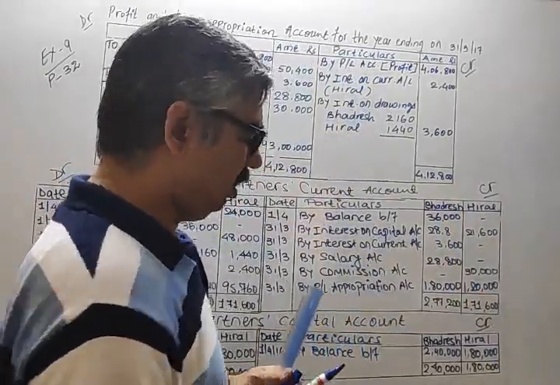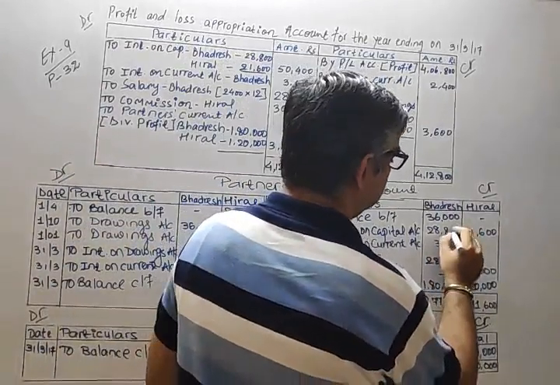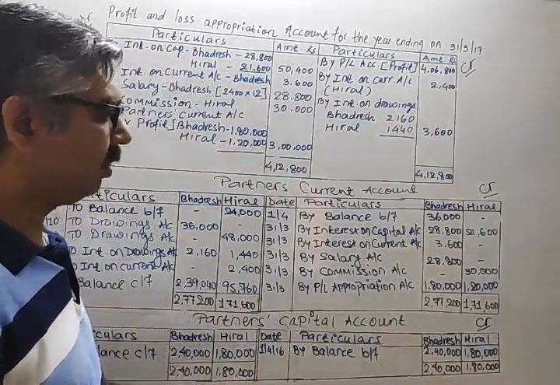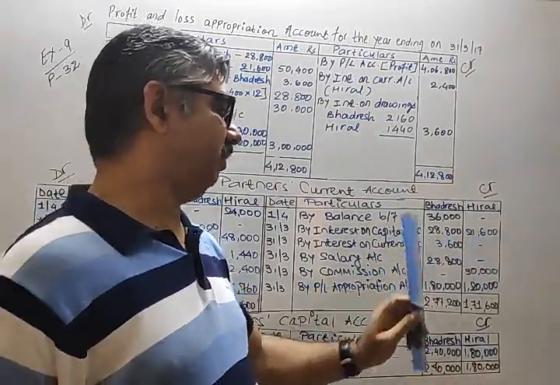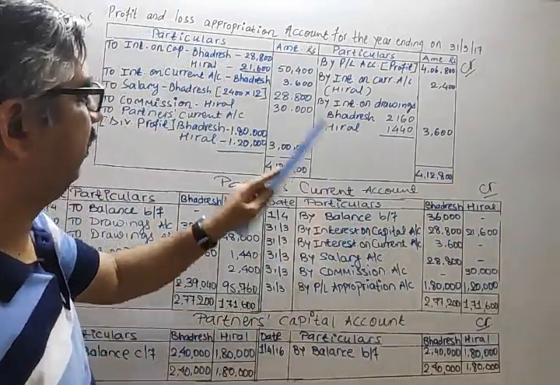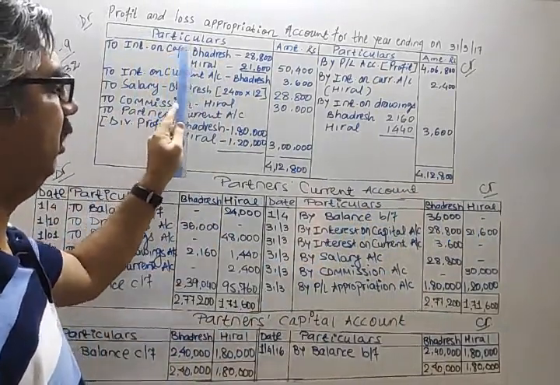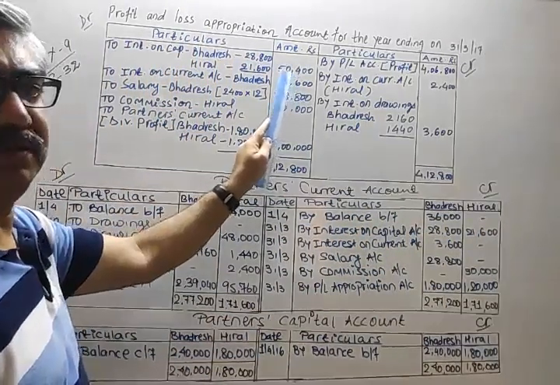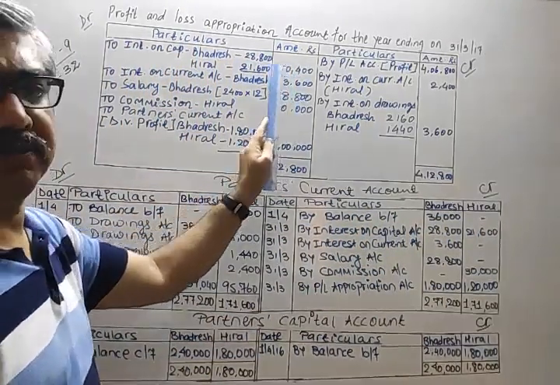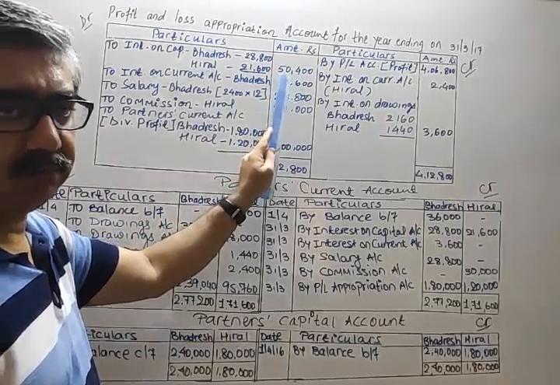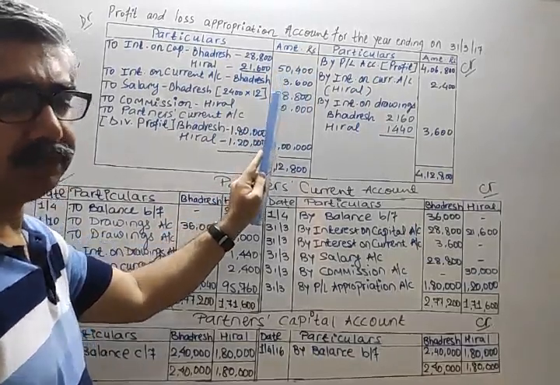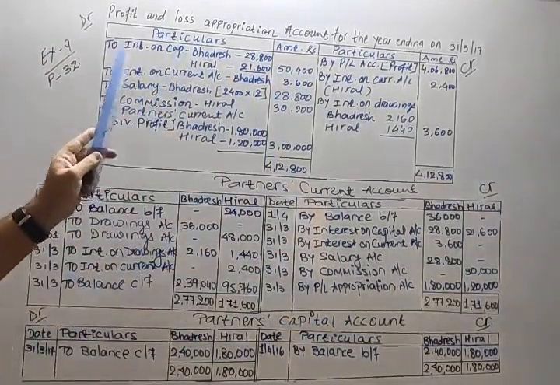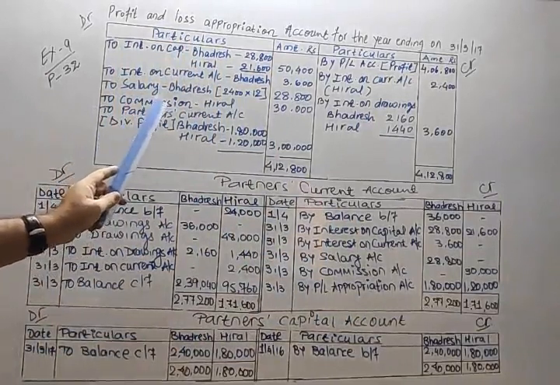Actually, you must rely on your calculation only. 28,800 and 21,600. The opposite effect of this is in P&L appropriation, interest on capital: Bhadresh, Hiral in the inner column, overall total in the outer column, 50,400. Clear? Good.